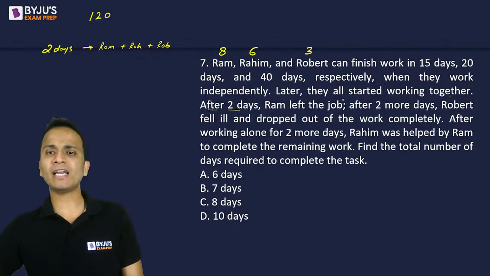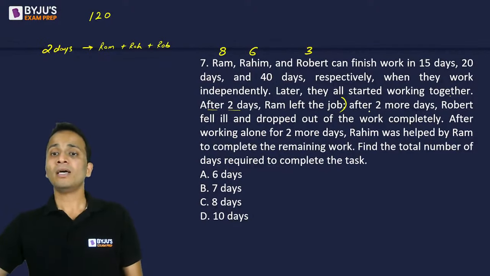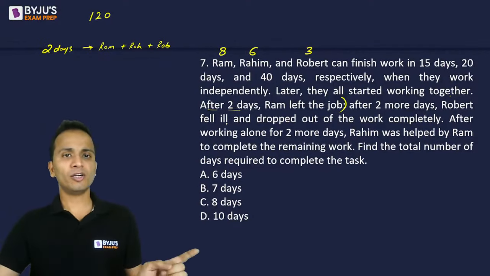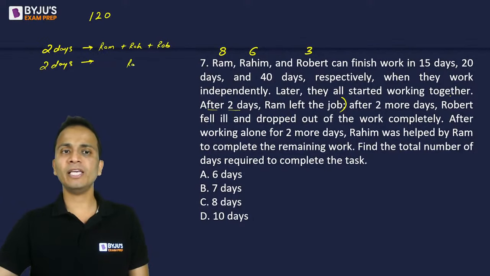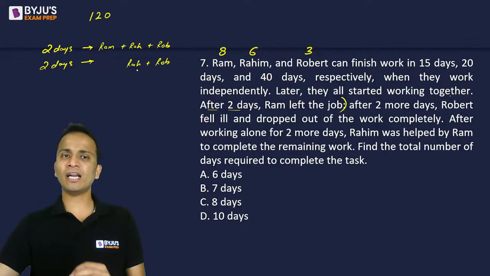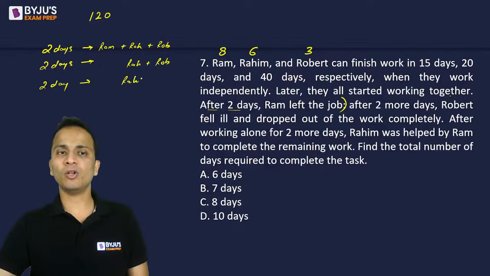Then after that, Ram left the job. So now Ram is no longer working. After 2 more days, Robert dropped. So that means for the next 2 days, after Ram has dropped, Rahim and Robert have worked. And after that, Robert has also dropped. And for 2 days, Rahim was working alone.